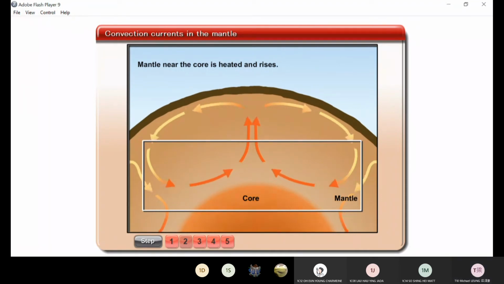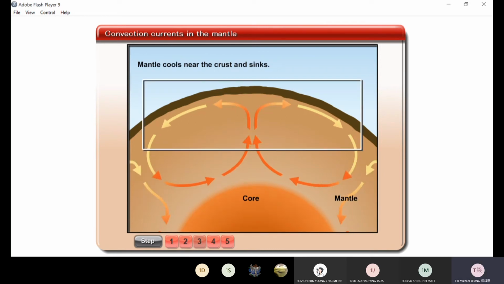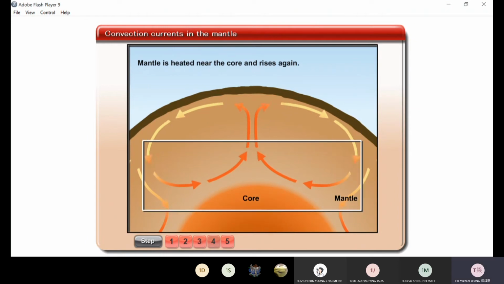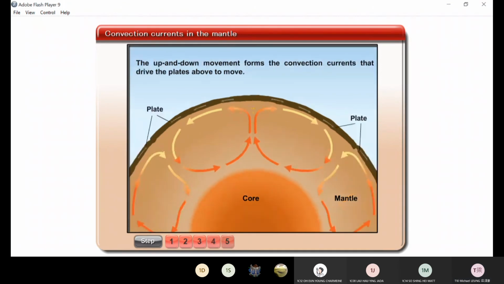So the area near the core is very hot. So the mantle rises. And here, the mantle cools near the crust, so it sinks. And then when the mantle falls back to the core, it is heated again, so it rises. So it's a current. The up and down movement of the mantle forms the convection currents that drive the plates to move.